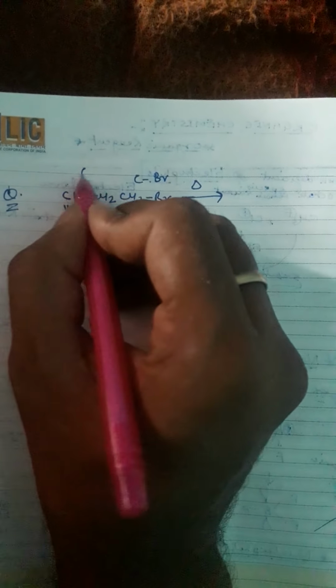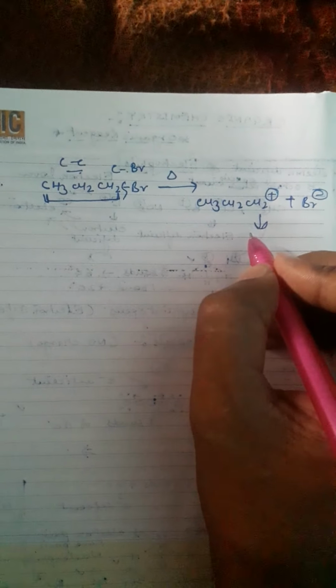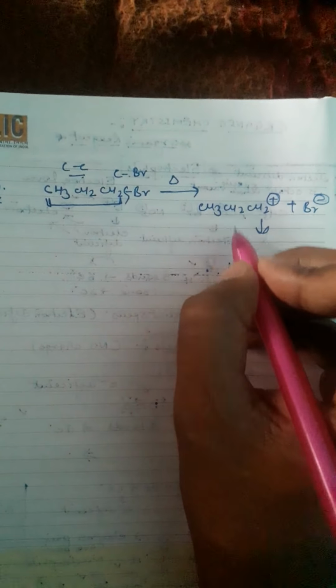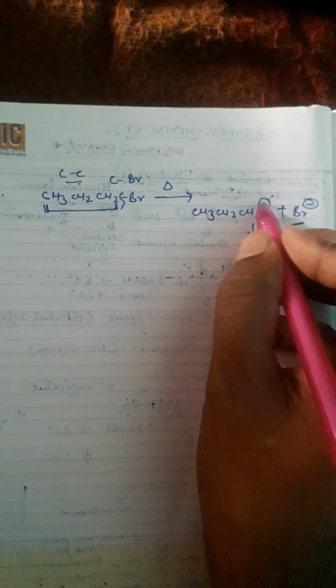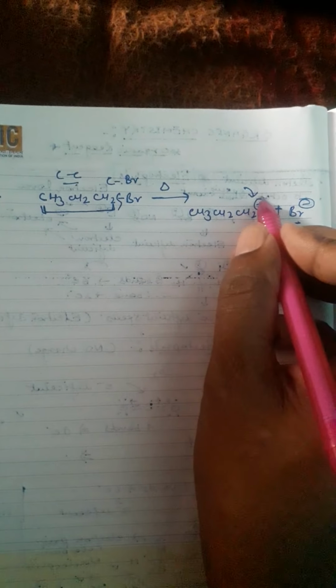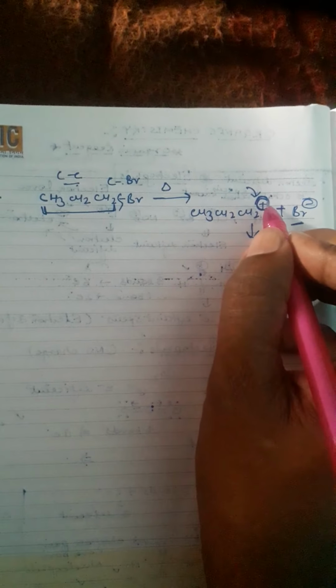First of all, the C-Br bond is very weak as compared to the carbon-carbon bond. So this bond will break down, and the species formed are CH3CH2CH2 plus, the carbocation, and bromine minus. If we ask which species is the carbocation and which is the carbanion, you can easily guess: the positive charge species is the carbocation, and the anionic part is the anion.